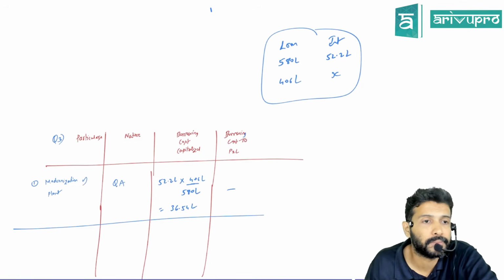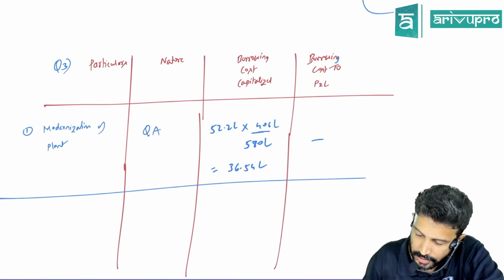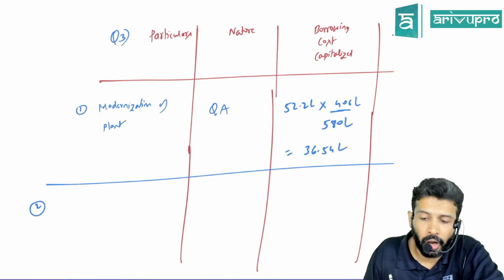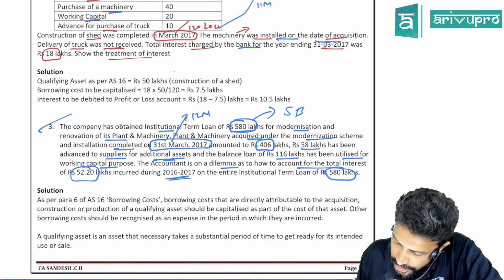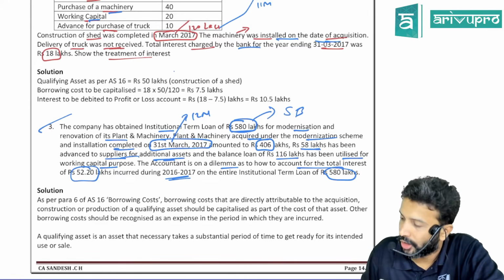Okay, check this. Next one. Next, what component was it used for? We used some 58 lakh for advance to suppliers.